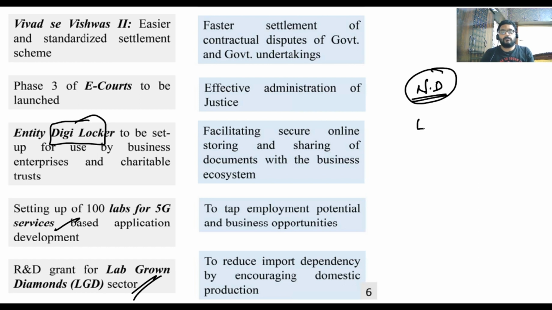So now we have come up with the concept of lab grown diamonds. What do you mean by a lab grown diamond? These diamonds have very similar features and a similar composition to natural diamonds, but they are grown directly in labs. That means they are artificially grown but have a composition equal to natural ones. That means it is increasing domestic production.